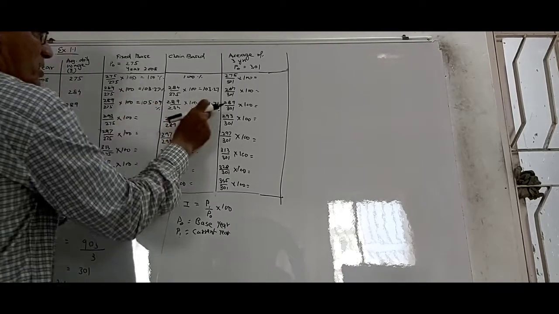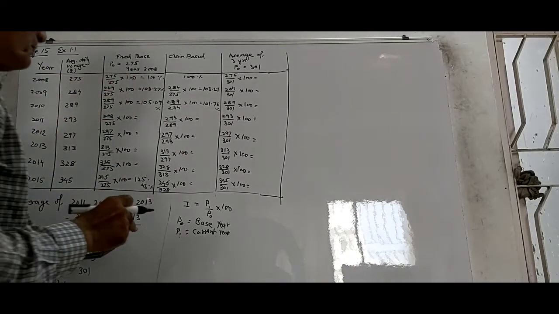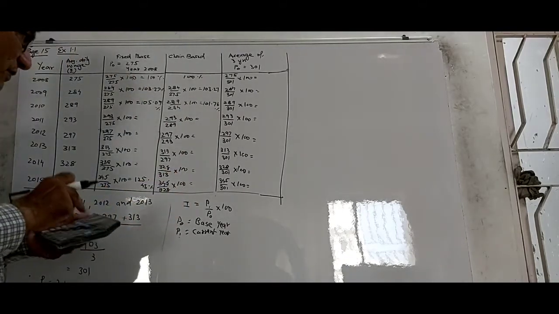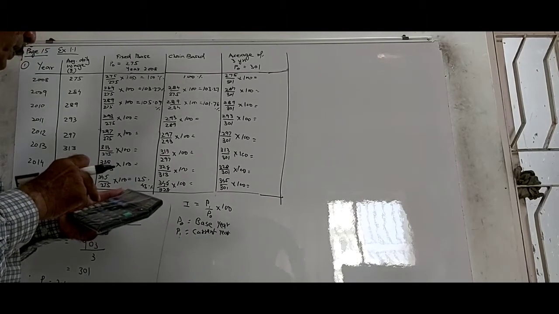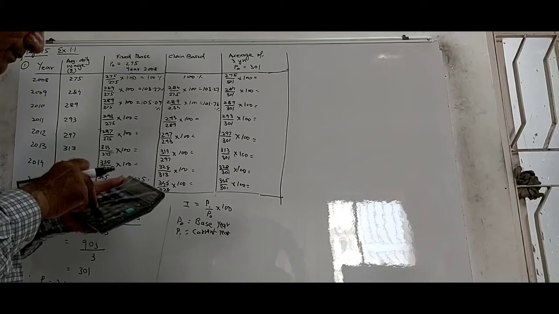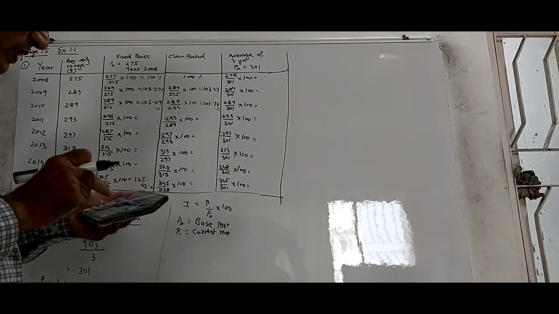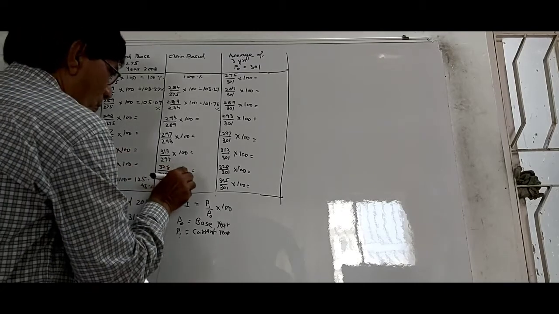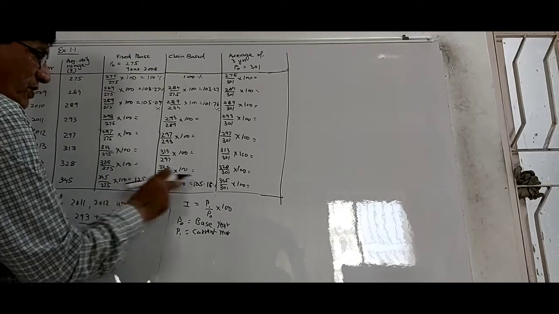You can see there is a difference in the chain-based method and the fixed-based method. Similarly here, 345 upon 328 multiplied with 100, and you get 105.18. You can see the difference in there.